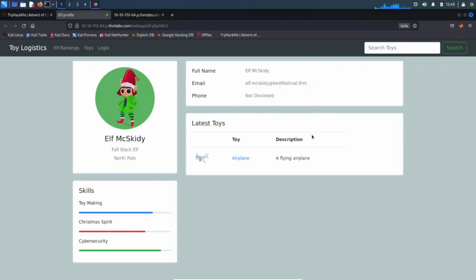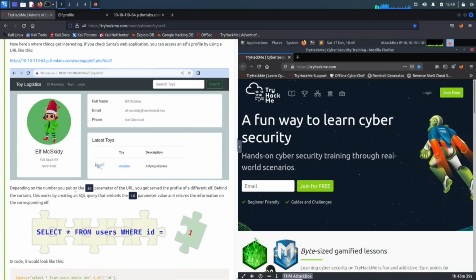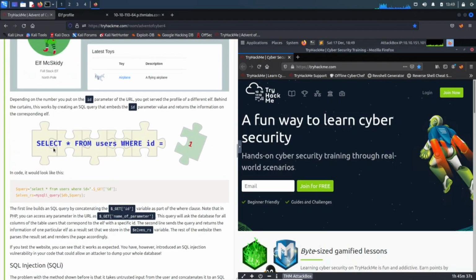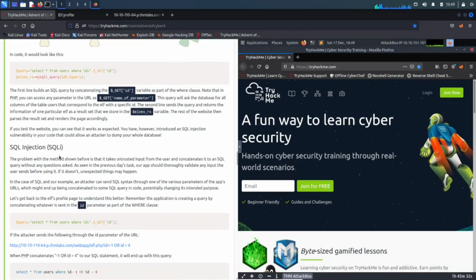His phone number is not disclosed. His latest toy was making an airplane. Airplanes are pretty cool. I just came back from an airplane. So if we come down, we can see select from users, from ID, et cetera, SQL injections.